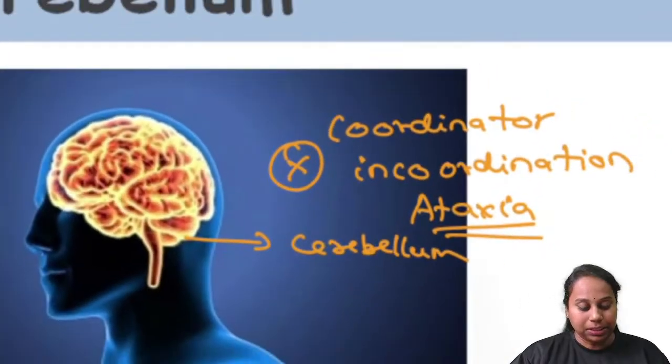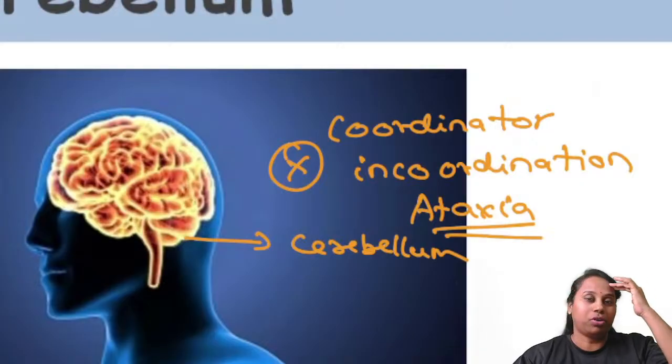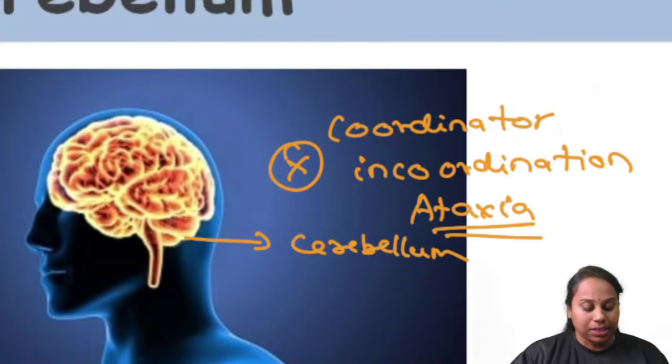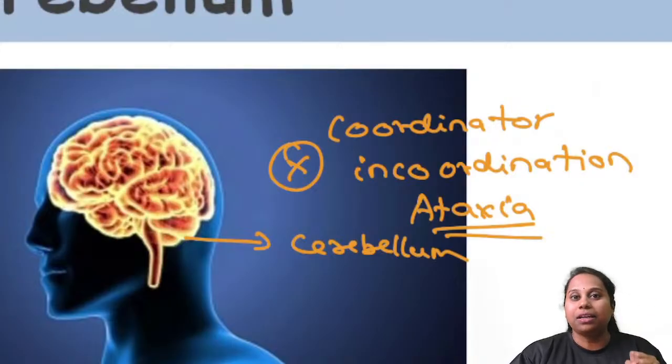Cerebellum. This is the location of the cerebellum. Cerebellum is located somewhere here between the motor cortex on top and all other parts of the body below. What is the importance of this? Cerebellum gets all the planning from the motor cortex and all movements from all parts of the body below. It will coordinate the plan with the movement. That is why cerebellum is called the coordinator of the body. Any problem with the cerebellum, the patient will present with incoordination. The medical term for incoordination is ataxia. So cerebellar disease results in cerebellar ataxia.